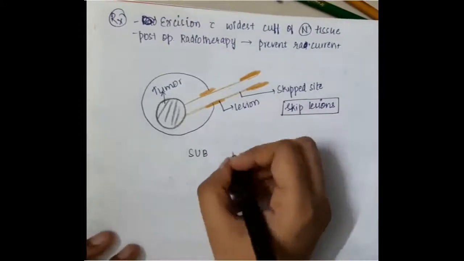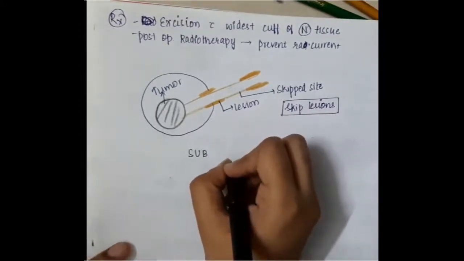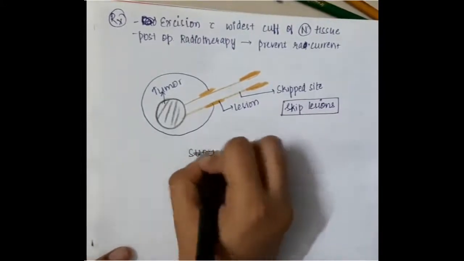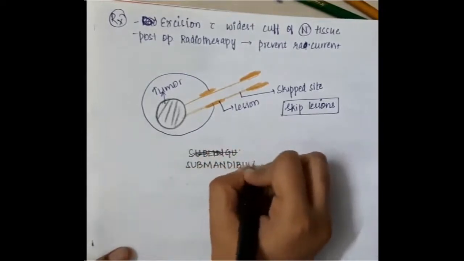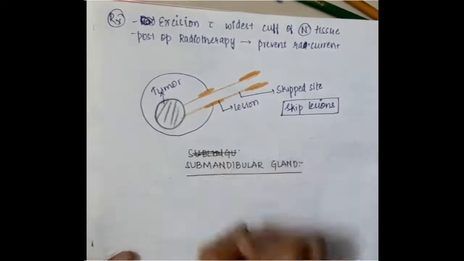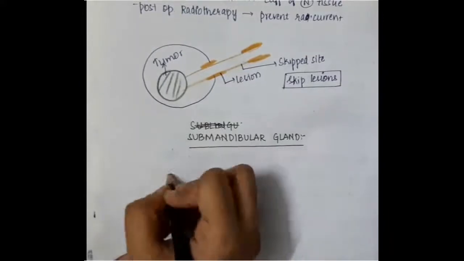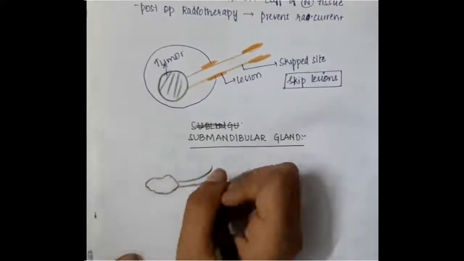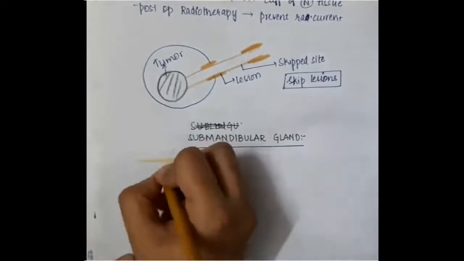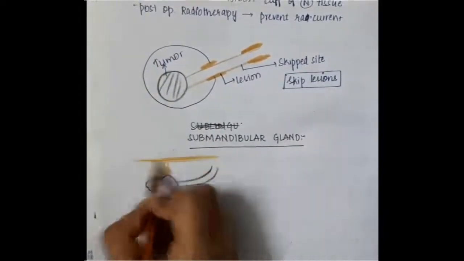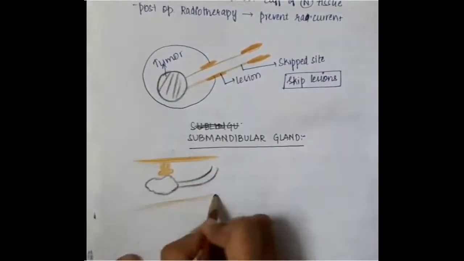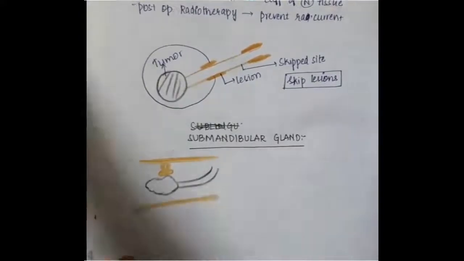Then the next important gland is the submandibular gland. The submandibular gland is also a major salivary gland. So I will draw the submandibular gland first. So this is the submandibular gland, and that is the duct. The submandibular gland is in relation with two nerves. One is the lingual nerve.